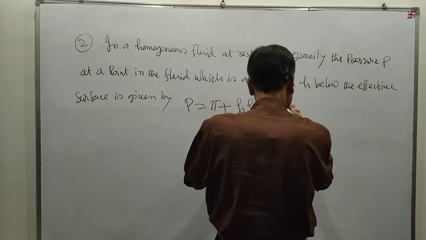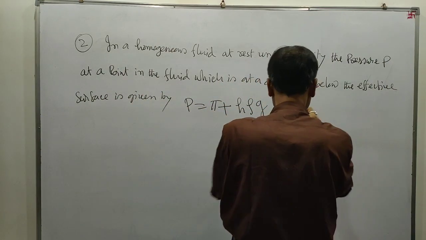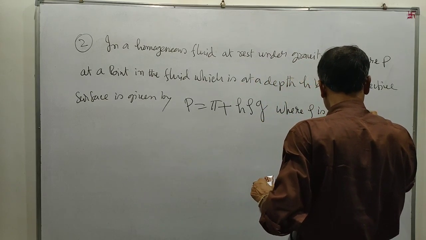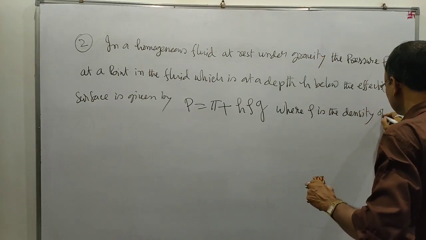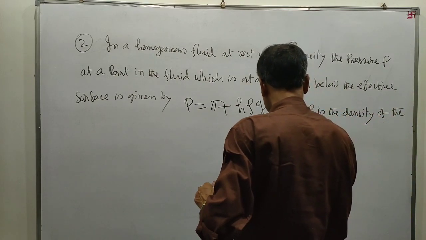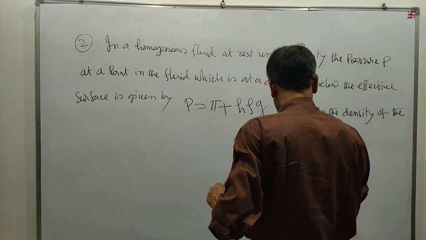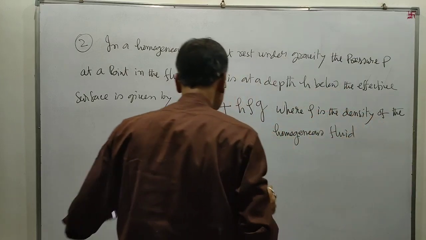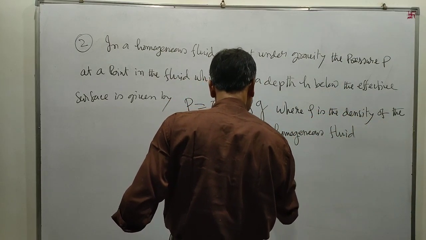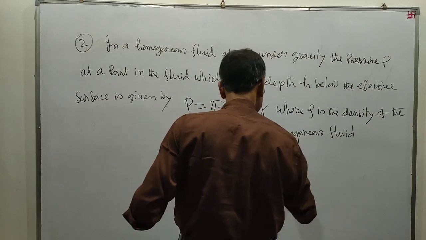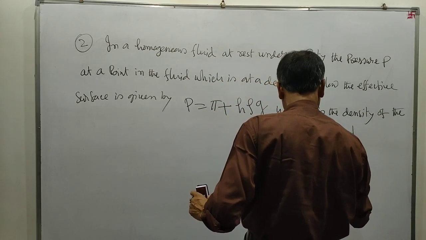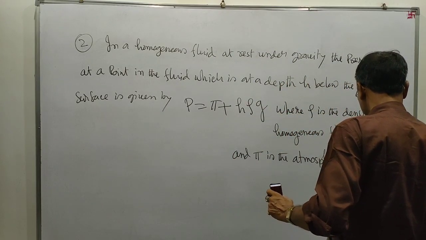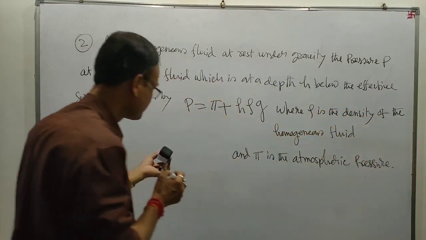where rho is the density of the homogeneous fluid and pi is the atmospheric pressure.